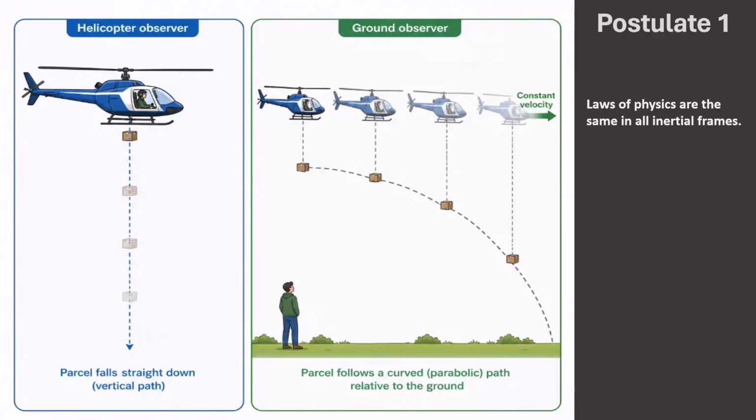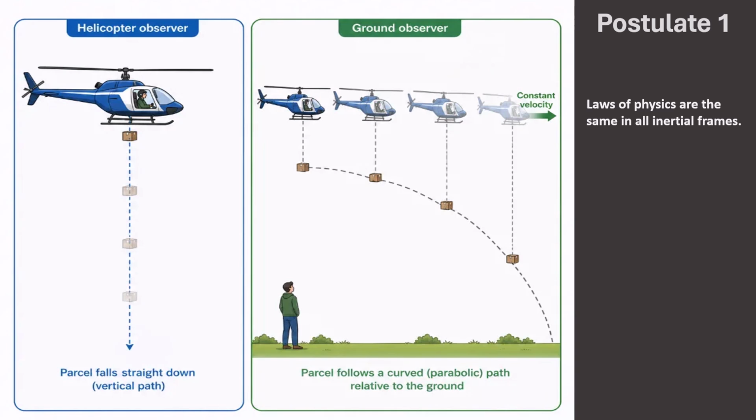Postulate 1. The laws of physics are the same in all inertial frames. An inertial frame is a frame moving at constant velocity, without acceleration. In this example, a helicopter is moving smoothly at constant speed. A parcel is released from the helicopter.